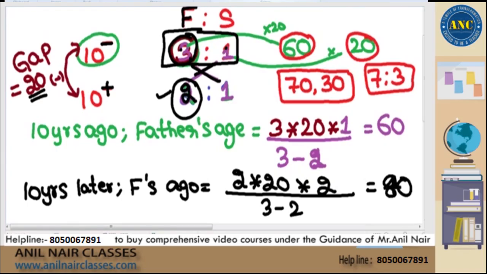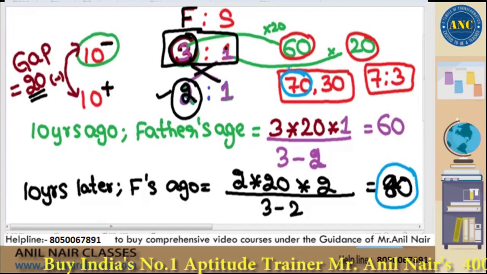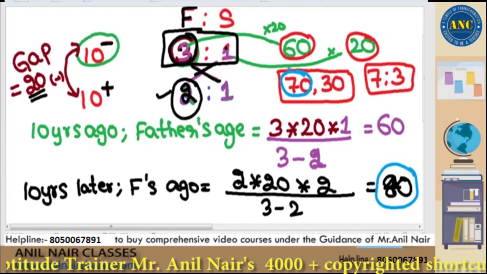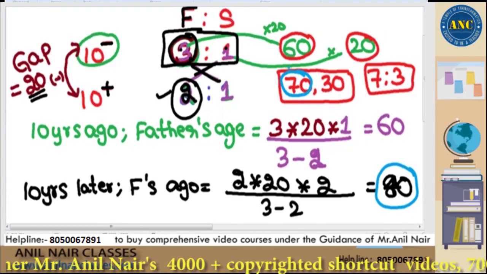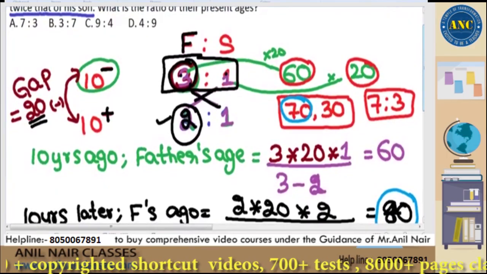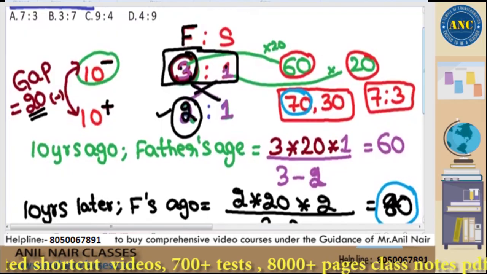After 10 years, my father will become 80 years. Right now, he should be 70 only. However, the way you want to do it, you will still get the same answer. I hope you are clear with the logic.